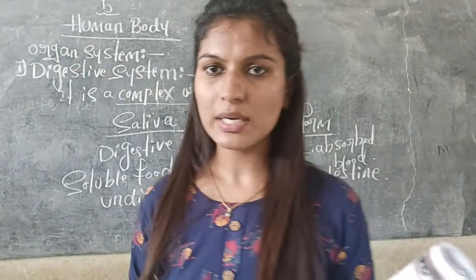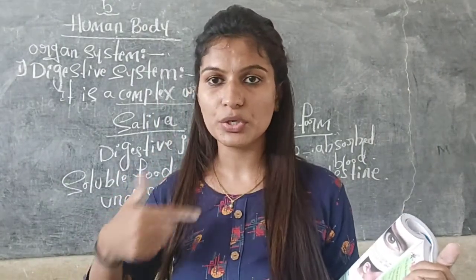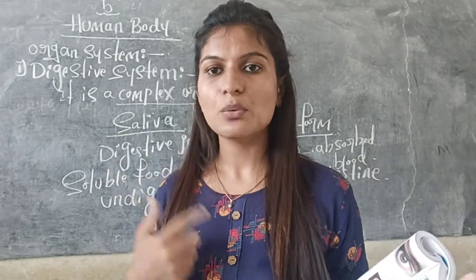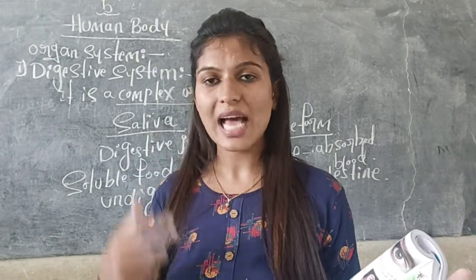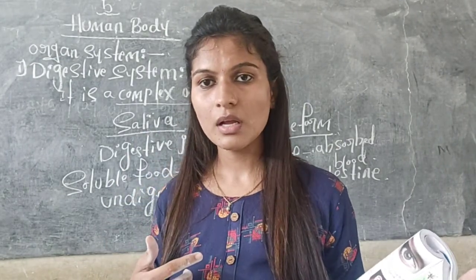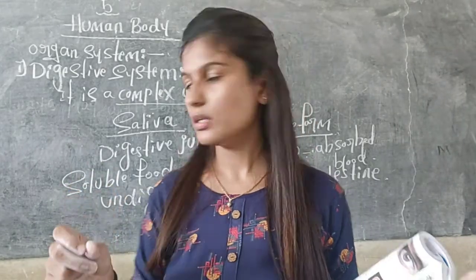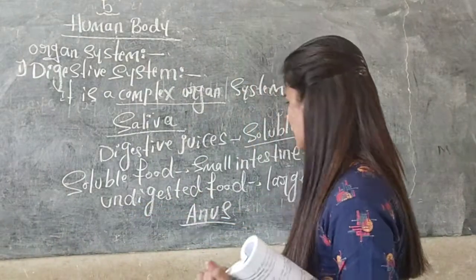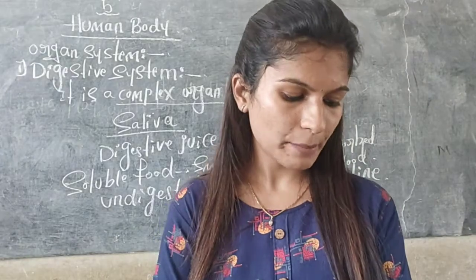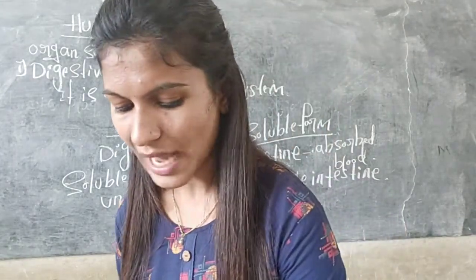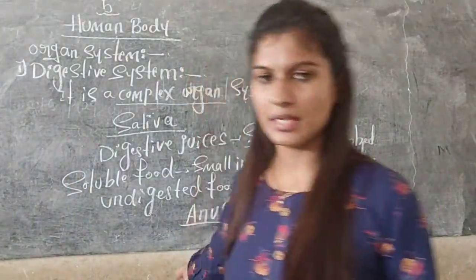What is the function of the small intestine? The function of the small intestine is to digest the food. And what is the function of the large intestine? The function of the large intestine is to handle the undigested food. Finally, the food which is not digested is passed out of the body through the anus.